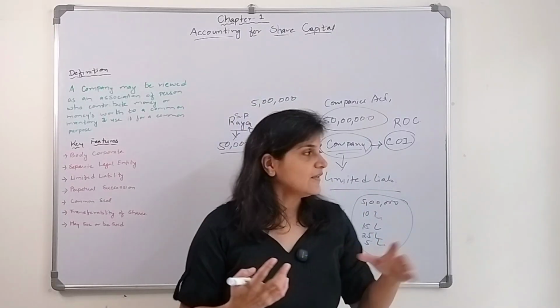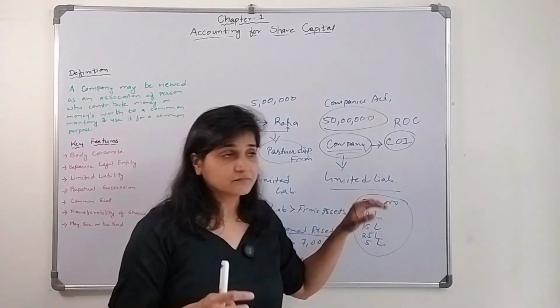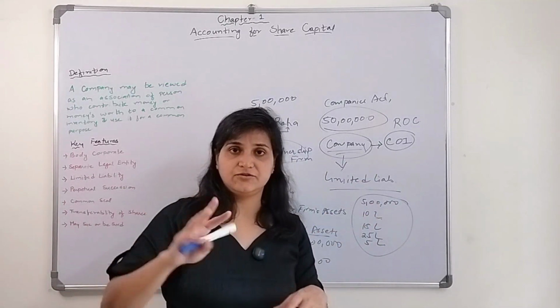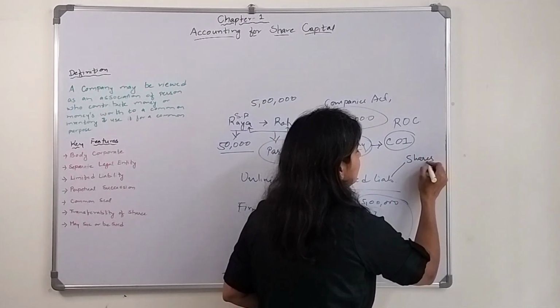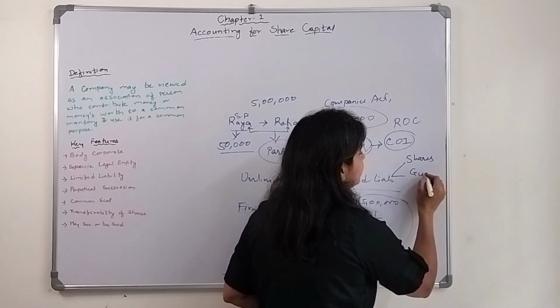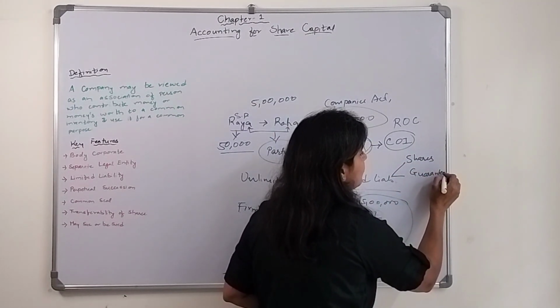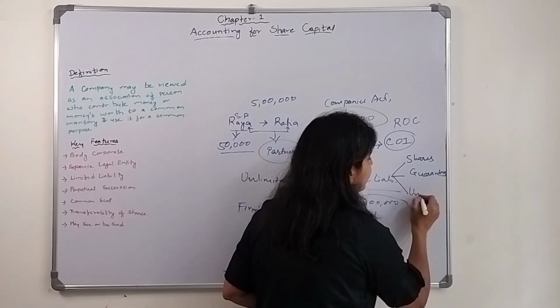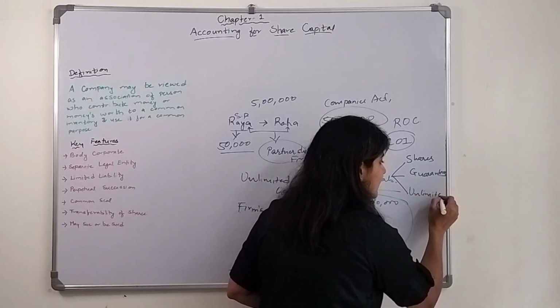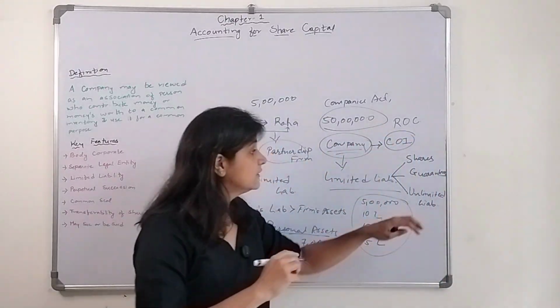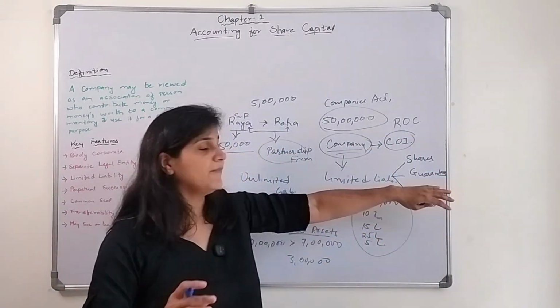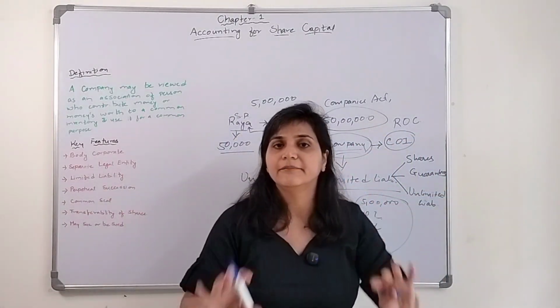Now when we say limited liability, there are two forms: limited by shares and limited by guarantee, and there is a concept called unlimited liability. This unlimited liability concept is there as per the Companies Act, wherein the members' liability is unlimited.